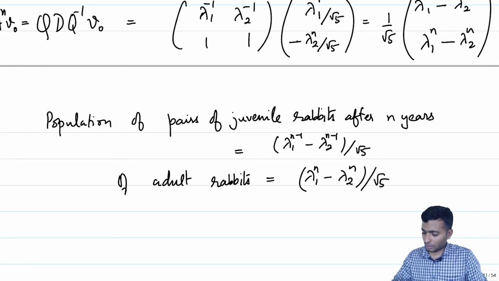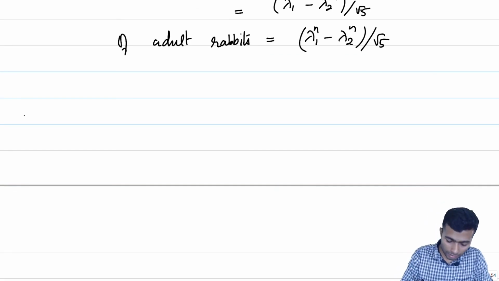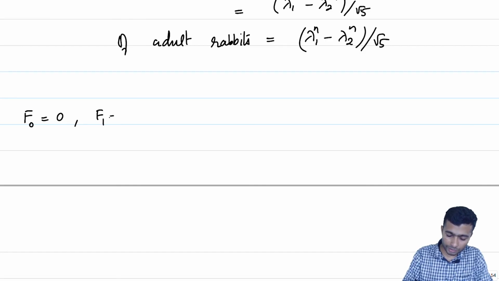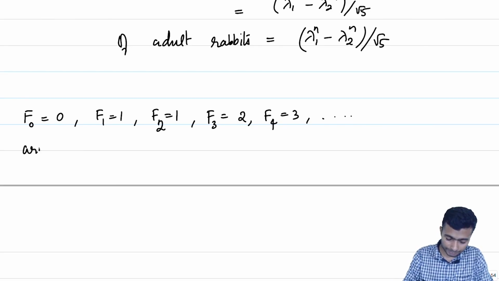So the numbers that get popped up here are something like, say, f0 equal to 0, f1 is equal to 1, f2 is equal to 1, f3 is equal to 2, f4 is equal to 3, and so on, are called Fibonacci numbers.